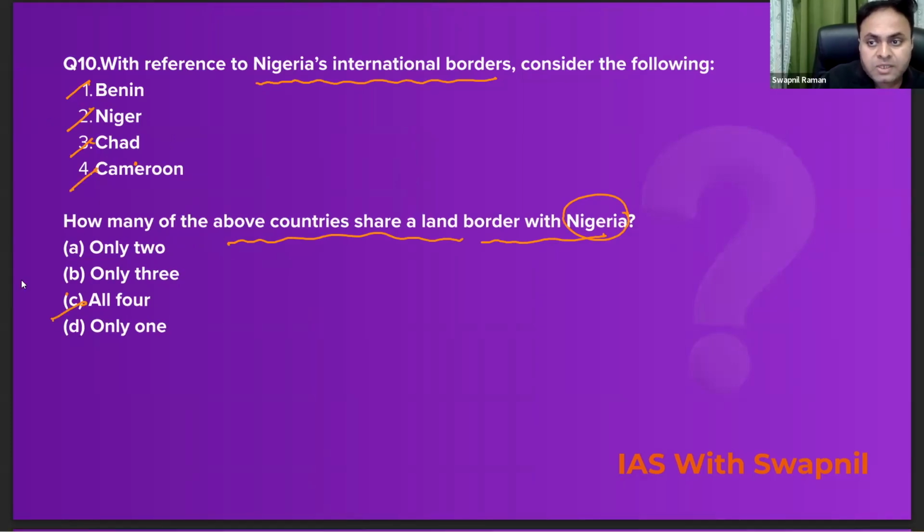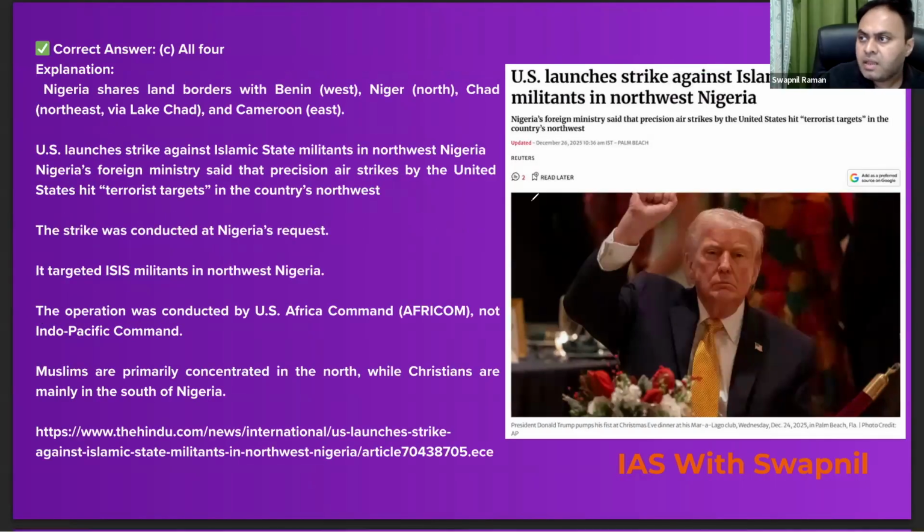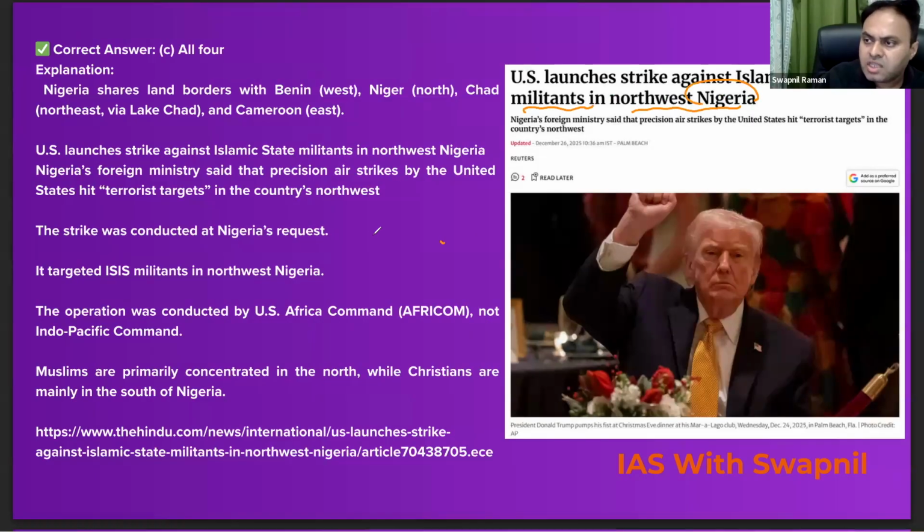And why we picked up this question is a very strong reason. See, recently, America launched an airstrike against Islamic State militants in the northwestern Nigeria. See, if you see the map of Nigeria, then Nigeria ki jo demography hai usko we can divide in 2 parts. The northern region is an Islamic dominant region, right? So the population in the northern region is Islamic, and in the southern region of Nigeria you would find the Christian dominant population, right? So Muslims are primarily concentrated in the north, while the Christians are mainly in the south of Nigeria.